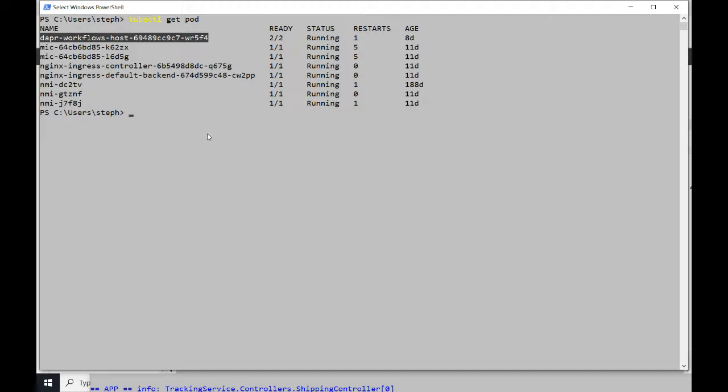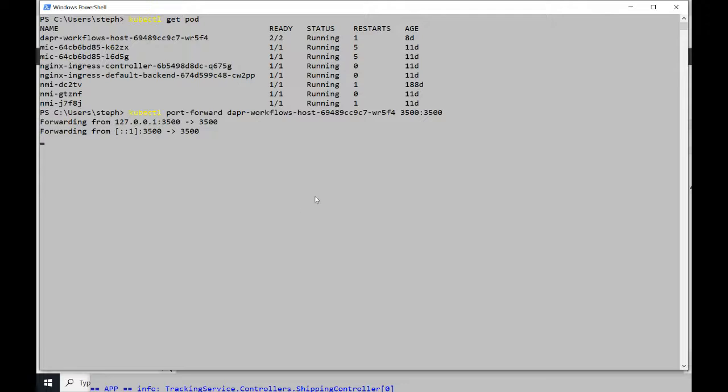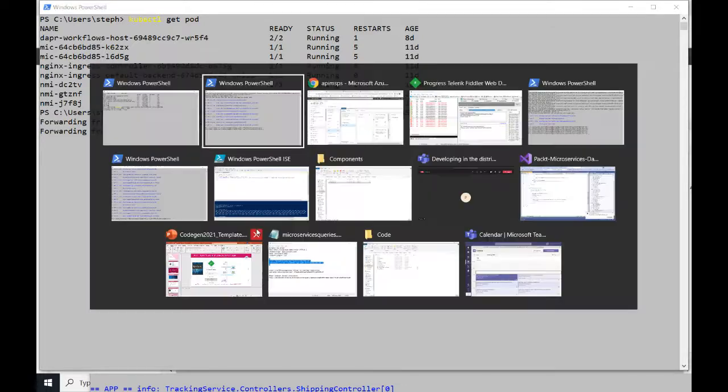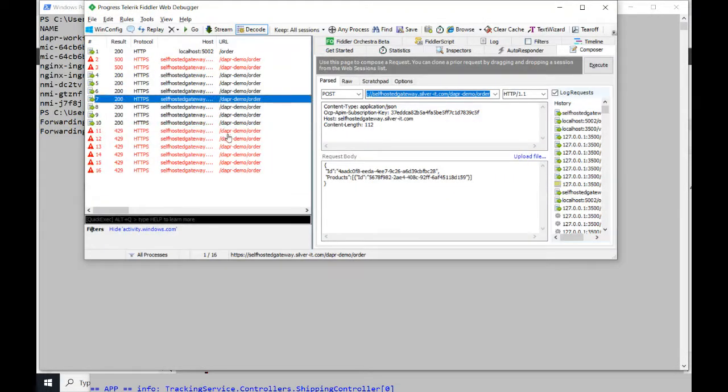So in a nutshell, of course, we would need more than the 19 minutes that we have left, but so that you have a glimpse of how it handles this. Here, what I'm going to do is port forward this pod that you see here, right? I'm going to port forward the traffic so that I can interact with this guy from my local machine. So let me just do this. From now on, I should be able to send requests to this guy, right?